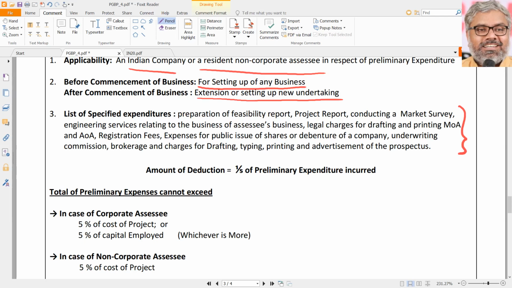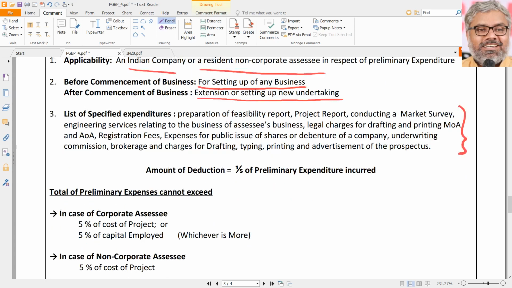Preparation of a feasibility report, project report, conducting a market survey, engineering services related to the business of SSE, legal charges for drafting and printing memorandum of association, articles of association, company registration fees, expenses for public issue of shares or debentures of the company, underwriting commission, brokerage and charges for drafting, typing, printing and advertisement of prospectus. All of them with common sense also we can understand are preliminary expenses. Of course, yes. They are all incurred prior to setting up of business normally. So those are eligible for deduction under 35D.